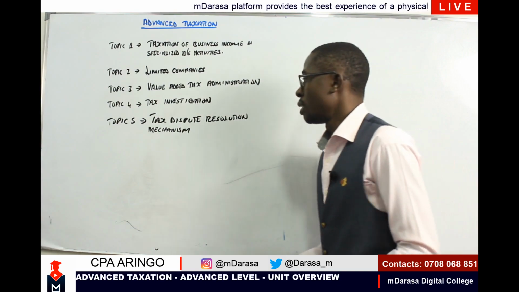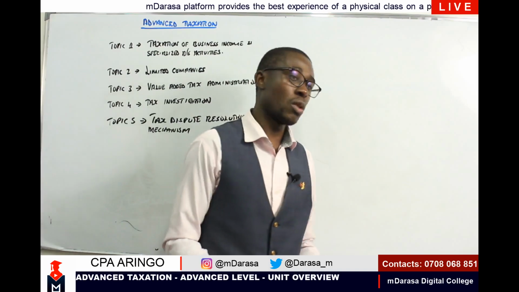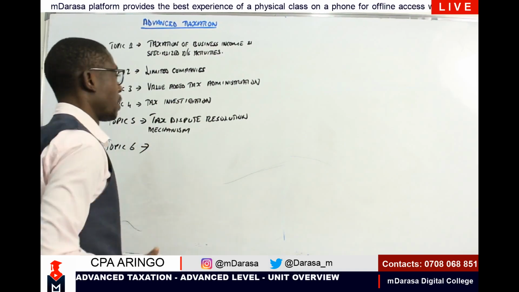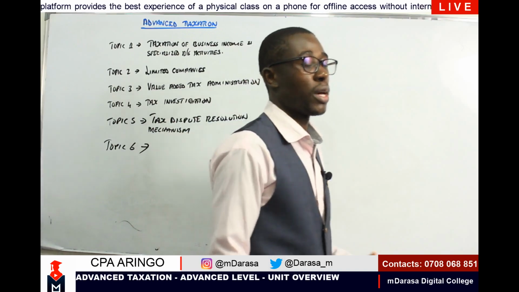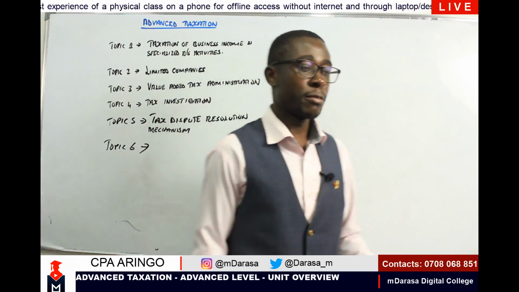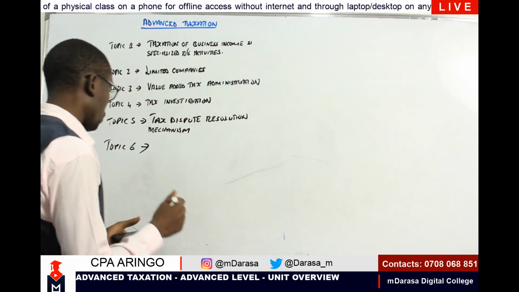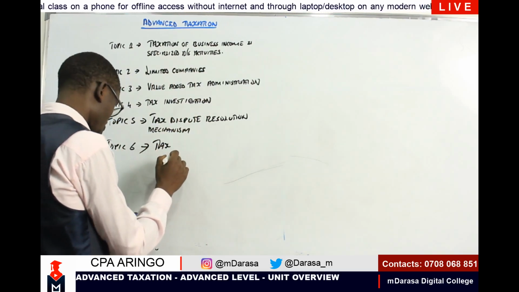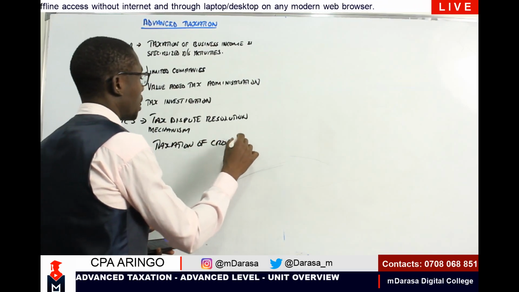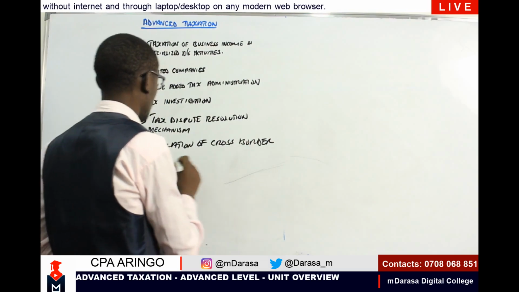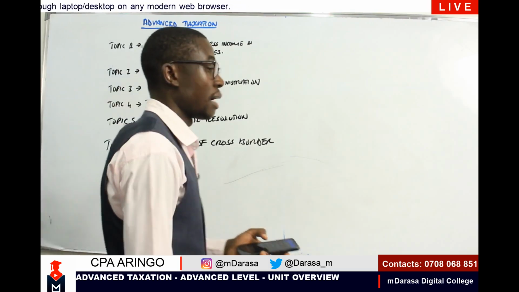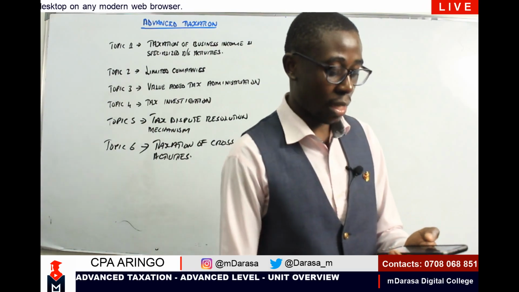What about topic number 6? Topic number 6, again, this was there earlier on in the previous syllabus. But at this point, you'll find that they have incorporated some new elements which we will be expected also to understand. Looking at topic number 6, we'll be expected to cover taxation of cross-border activities. That is what we'll be expected to cover at this point.